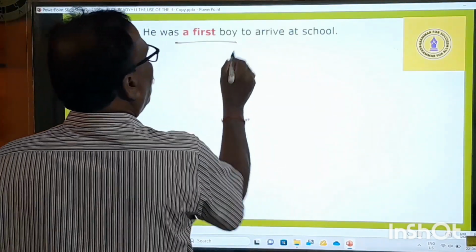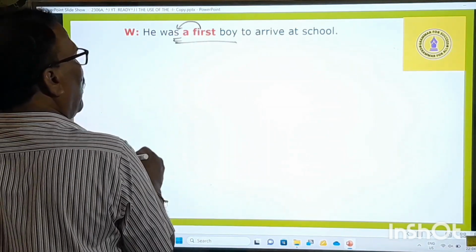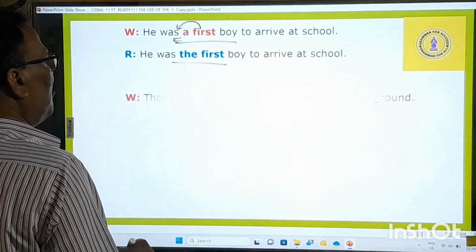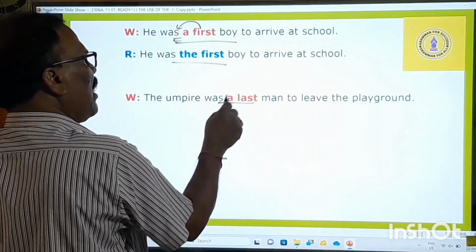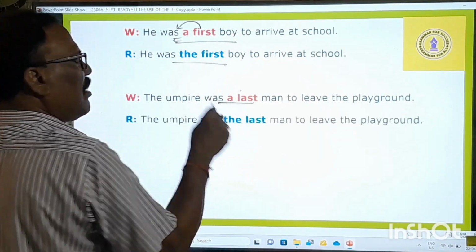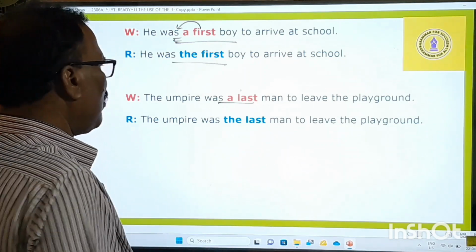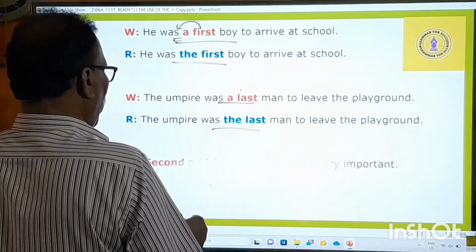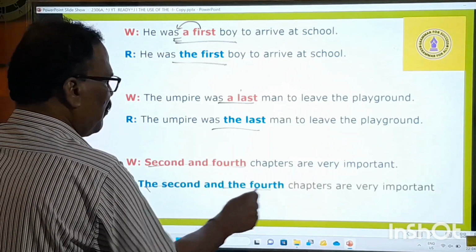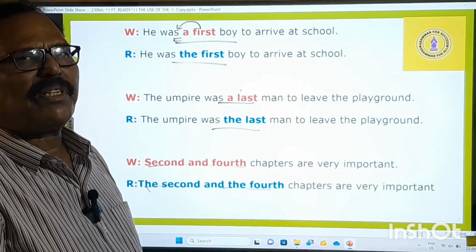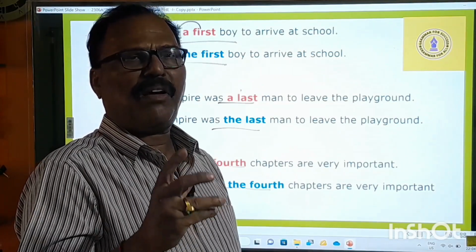He was a first boy to arrive at school. First is an ordinal. Therefore, you should not say "a," but "the first." The umpire was a last man to leave the playground. Don't say "a last man." First, second, third, fourth, fifth, sixth, seventh, eighth, ninth, 10th, last: all are ordinals, so "the last." The second and fourth chapters are very important. Some people say "first chapter is important." Don't say that. "The first chapter is important." Grammatically speaking, you have to say "the first chapter."